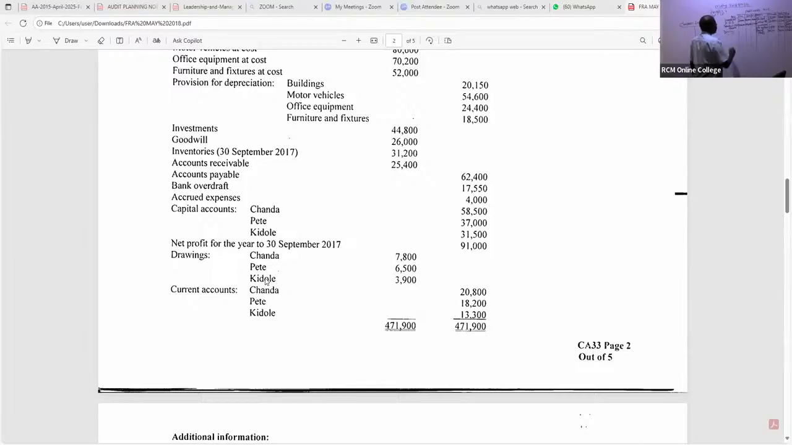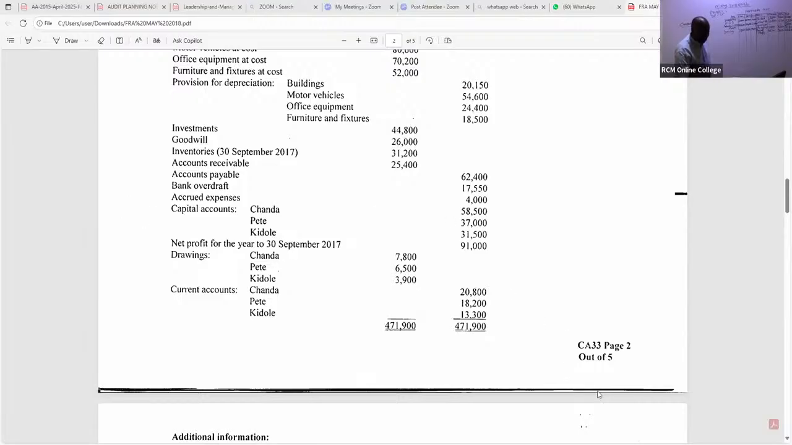So drawings, what do we have here for drawings, my good students? I can see Chanda is 7,800. I can see my good students here, the second partner is 6,500. And then I can very comfortably see in this case here that this other one is 3,900. Great. Good.